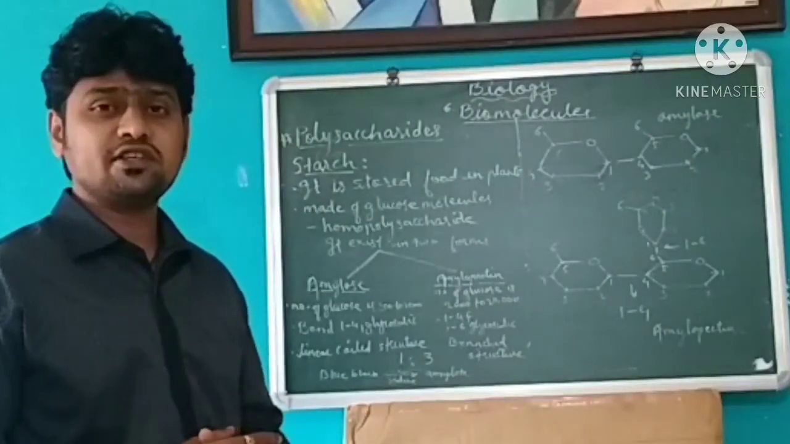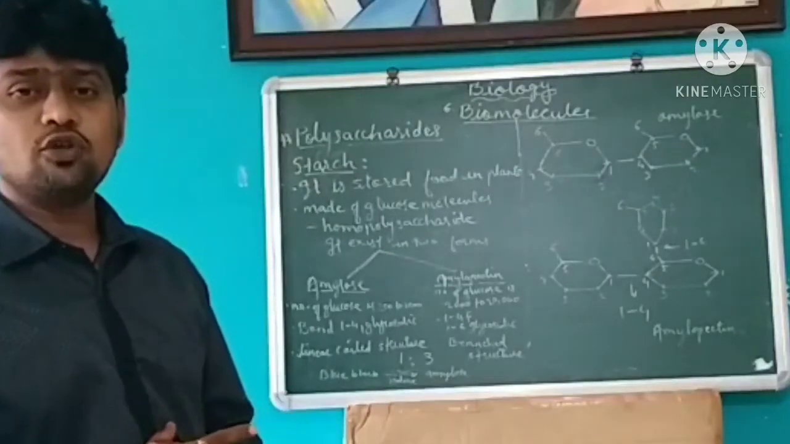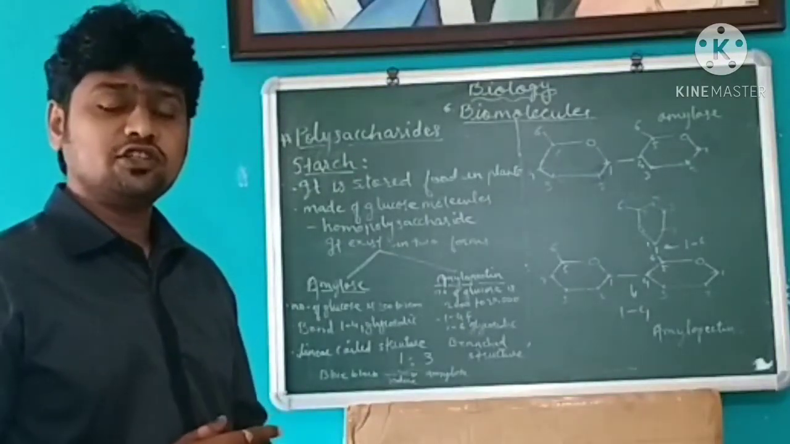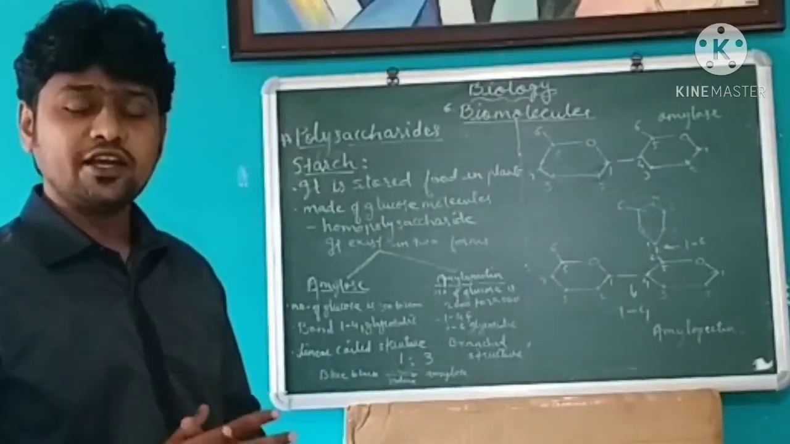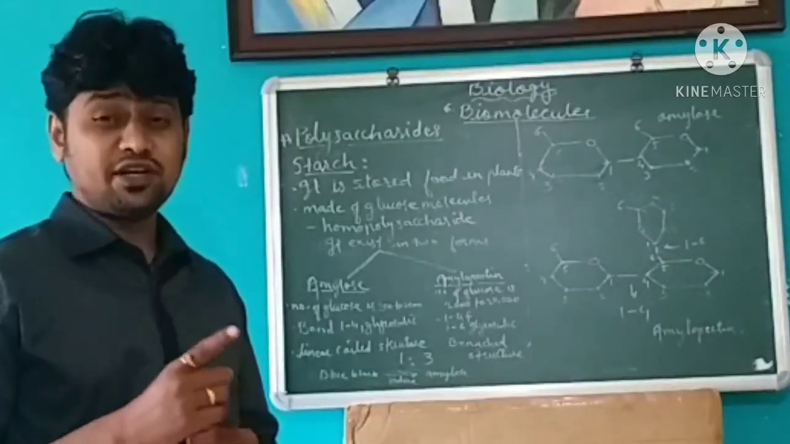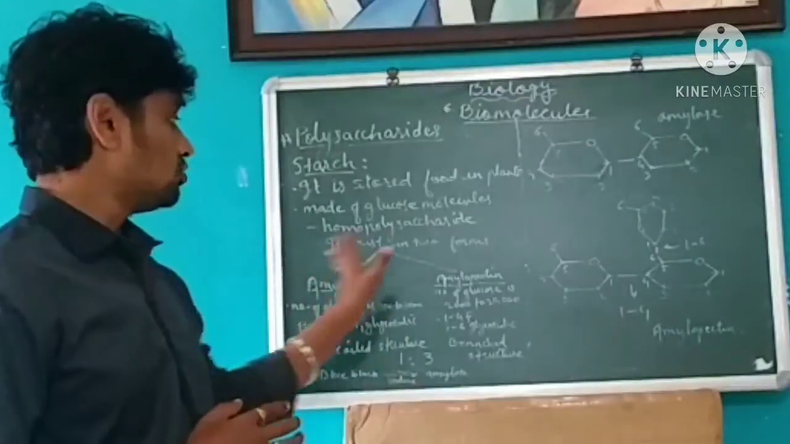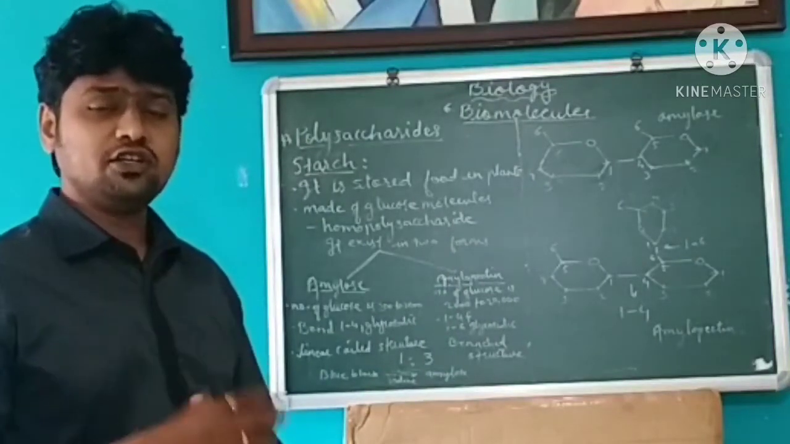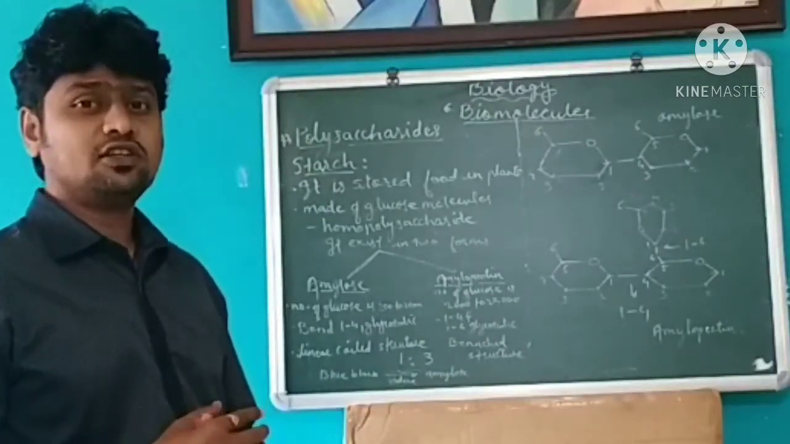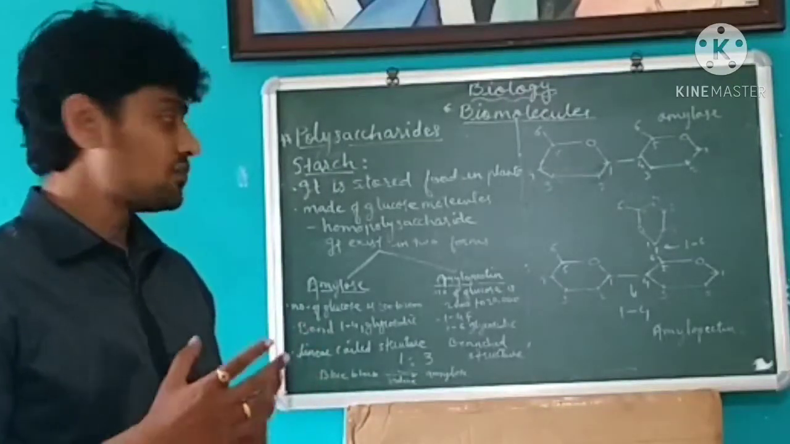We discussed previously the classification of polysaccharides, based on monounit and based on function. Based on the monounit, starch is a homopolysaccharide because it is made up of only one unit, that is, sugar molecules. And according to function, starch is a storage polysaccharide because it gets stored in plants.